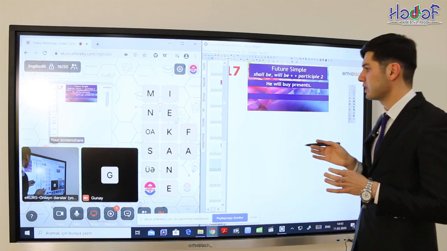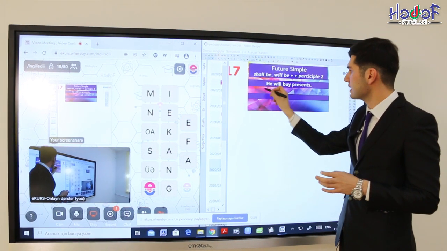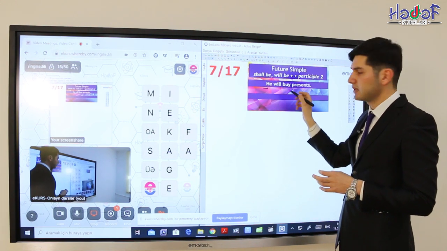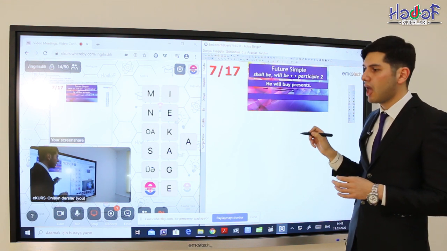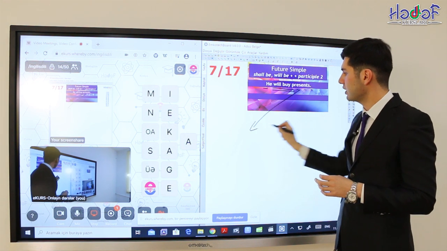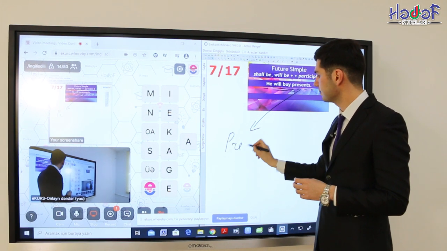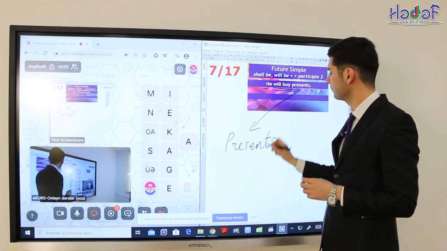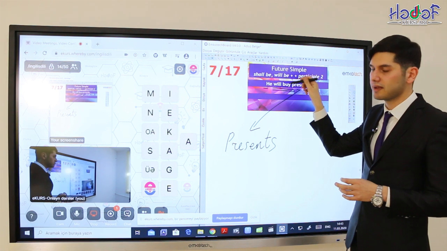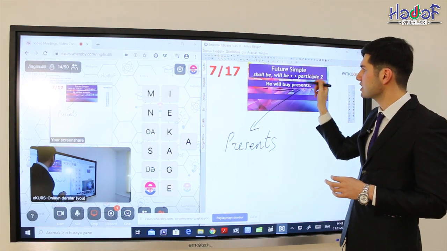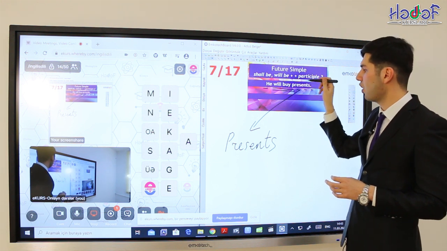As we said before, we start with object form. In this case, here, this is the subject. Will buy, this is the predicate, and the present, this is the object. So, object of this sentence converts into subject of the passive voice. So, present is the subject of the passive voice. Now, because will buy is a future simple, we have to use auxiliary verb of future simple. And in this case, this is shall be or will be.